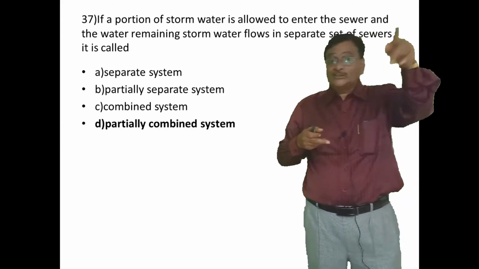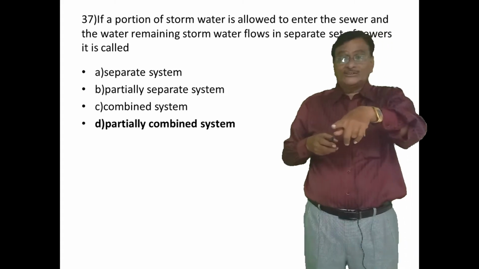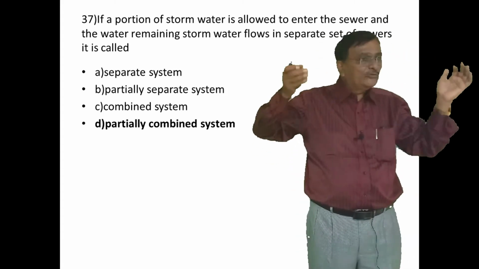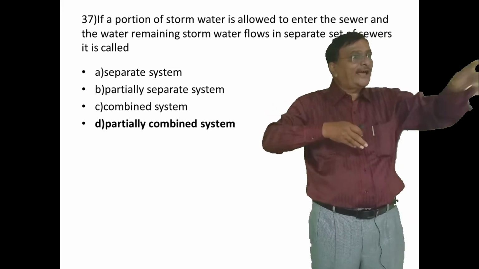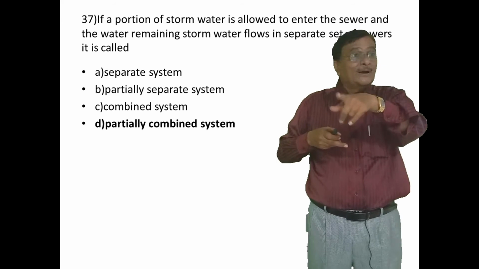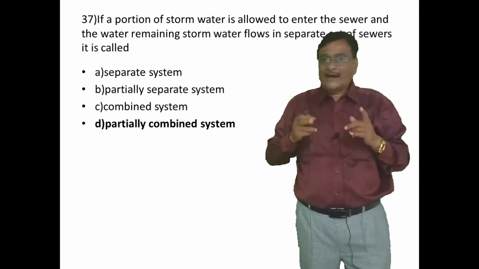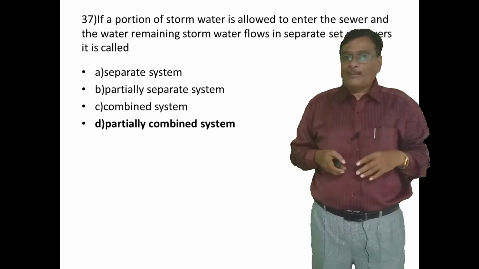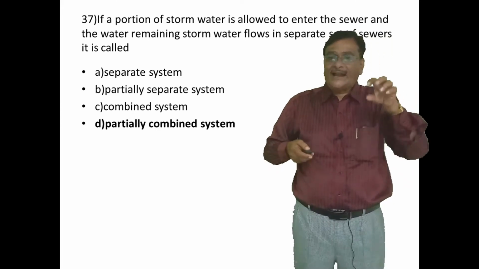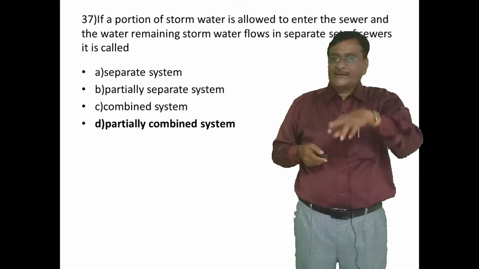That system is known as what? It is not a combined system. Combined system will carry the full amount of the storm water as well as the sanitary sewage. Here it is using a portion of it. Therefore, the answer is the fourth one, the partially combined system.